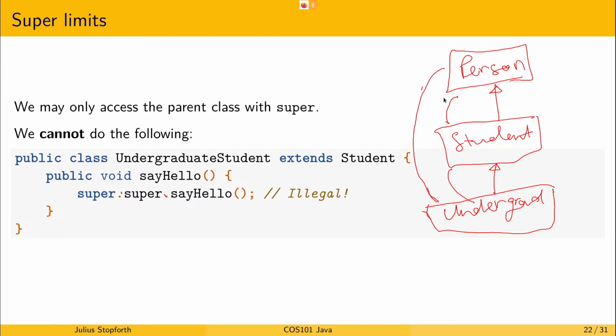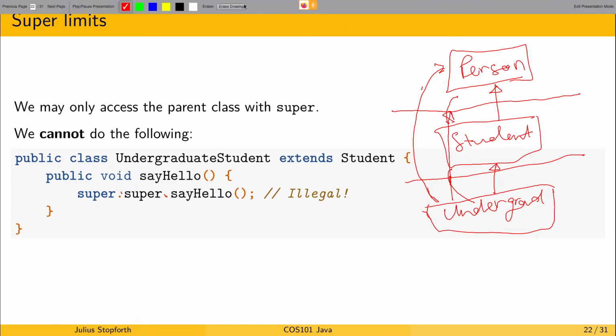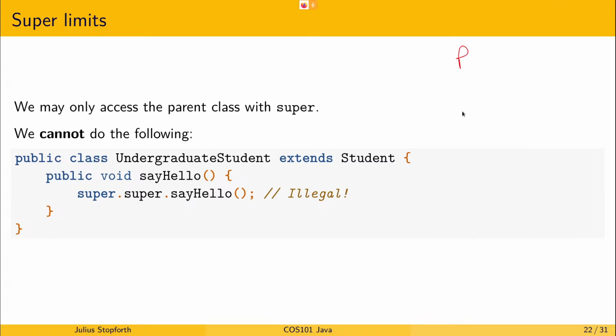We can't skip over like this. You can imagine there's like a little invisible boundary between everything, and the undergrad is prevented from going further than the direct parent. Okay, that drawing's a bit bad. So if we have person, student, and undergrad, we have these boundaries. The undergrad cannot go further than the direct parent.